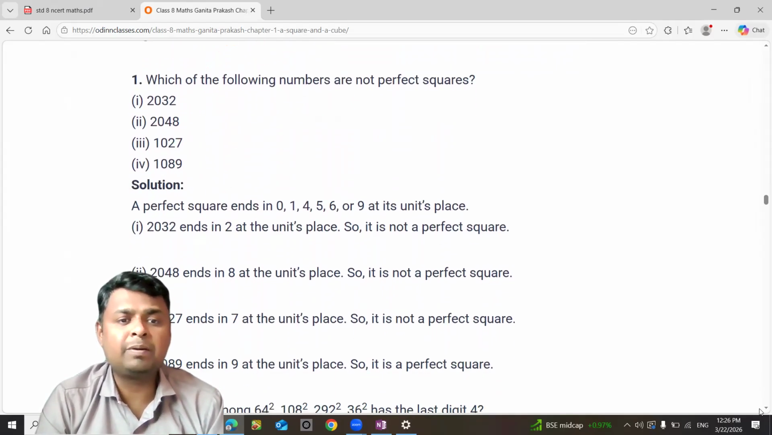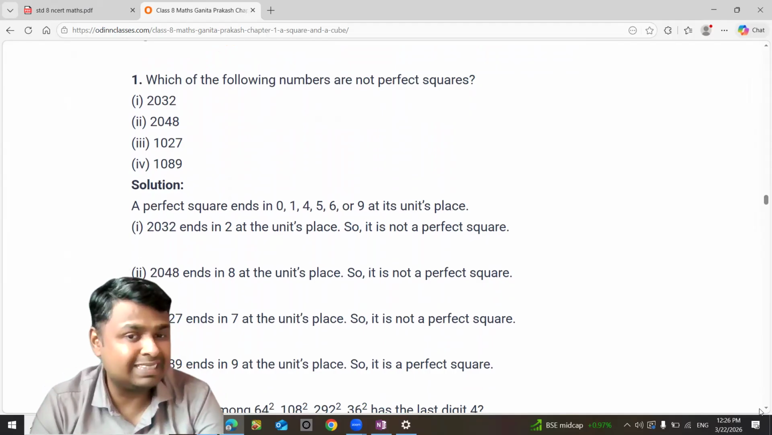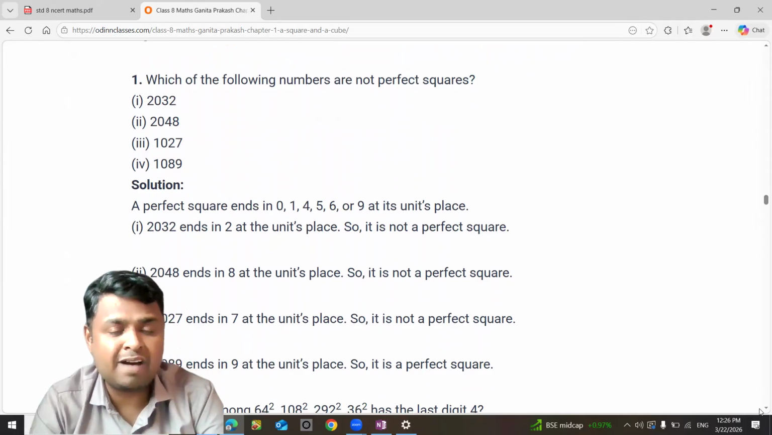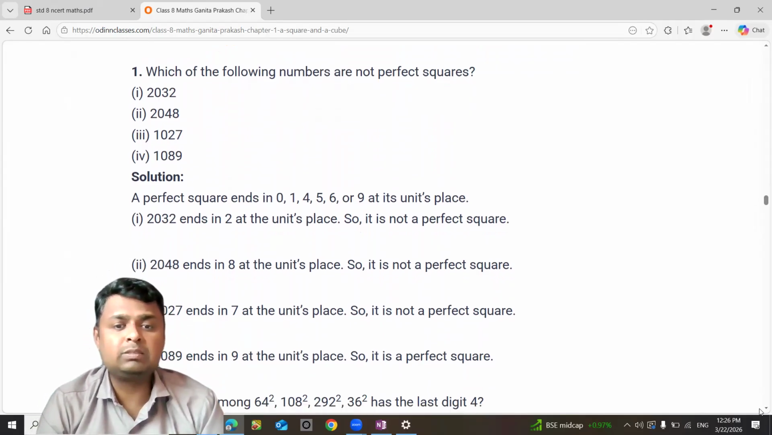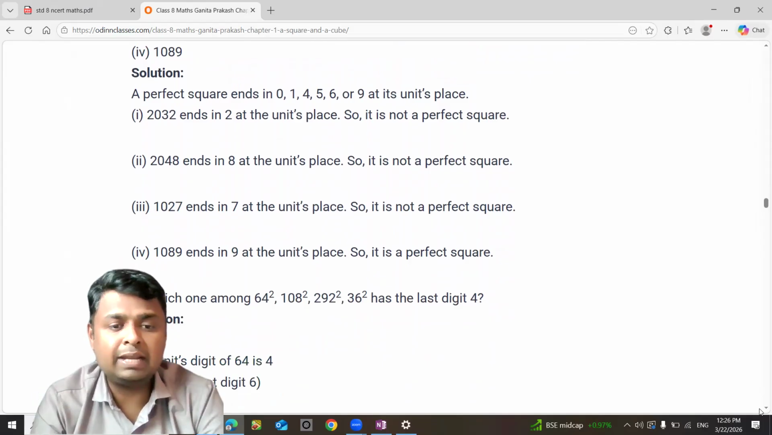Which of the following is not a perfect square? We have to remember that a perfect square always ends with 0, 1, 4, 5, 6 or 9 in the units place. If it does not, then it's not a perfect square. Observe this and you'll get the answer.